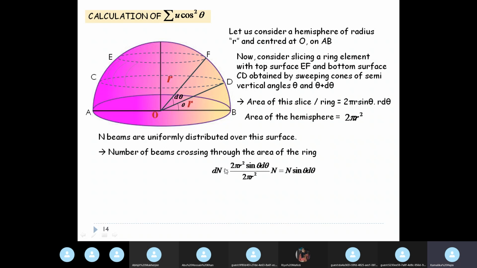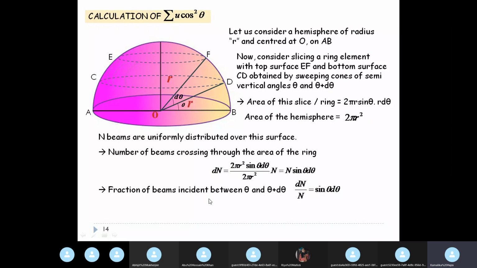Let us denote it by dn, and dn will be given by the area of the ring divided by the total area of the hemisphere, into n, a simple unitary method. 2 pi r square sine theta d theta is the area, and n is the number of beams passing through the entire hemisphere. So one beam will pass through n by 2 pi r square. So through the area 2 pi r square sine theta d theta, the number of beams that will pass is 2 pi r square sine theta d theta divided by 2 pi r square, into n. So the number comes out to be n sine theta d theta.